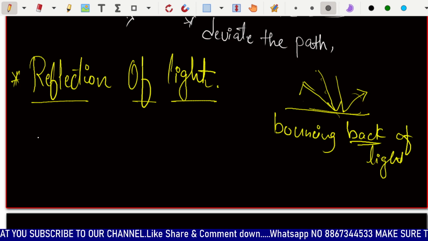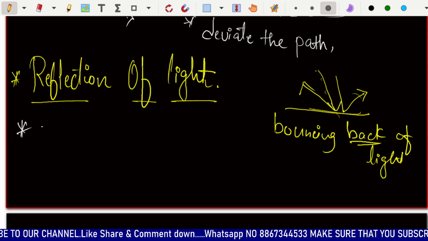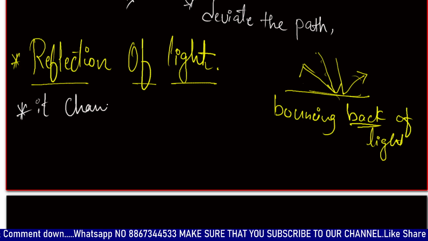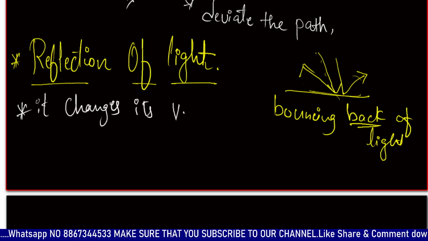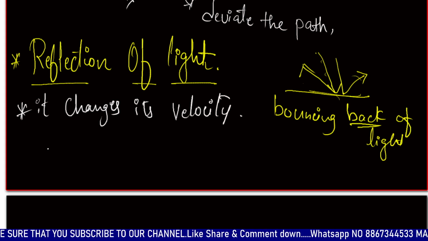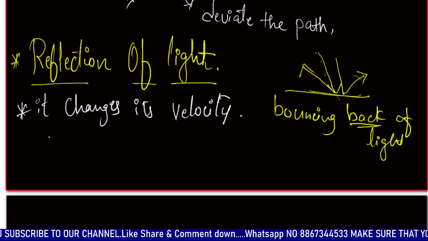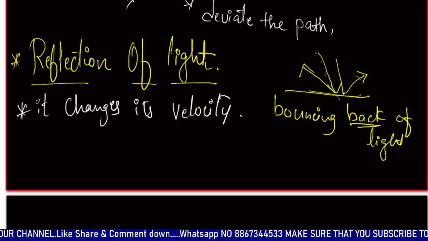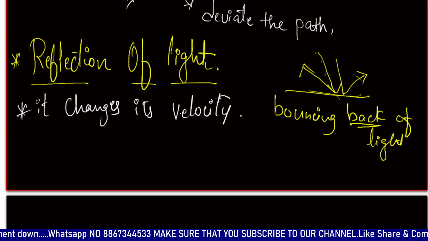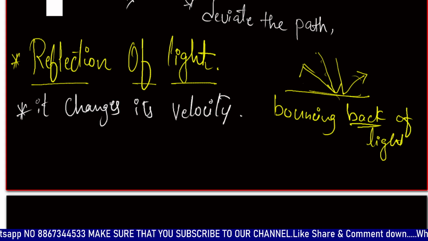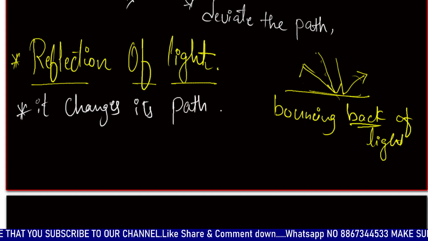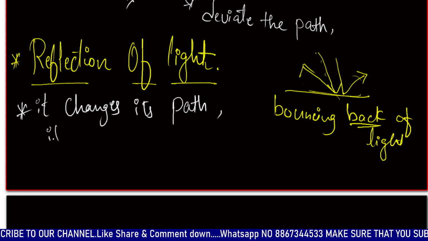beam of light has a reflection: after reflection, it changes its velocity. Okay, light changes its velocity whenever it's reflected back. Sorry, for the mistake. In reflection, light does not change its velocity, it's in refraction that it does; in reflection it changes its path.